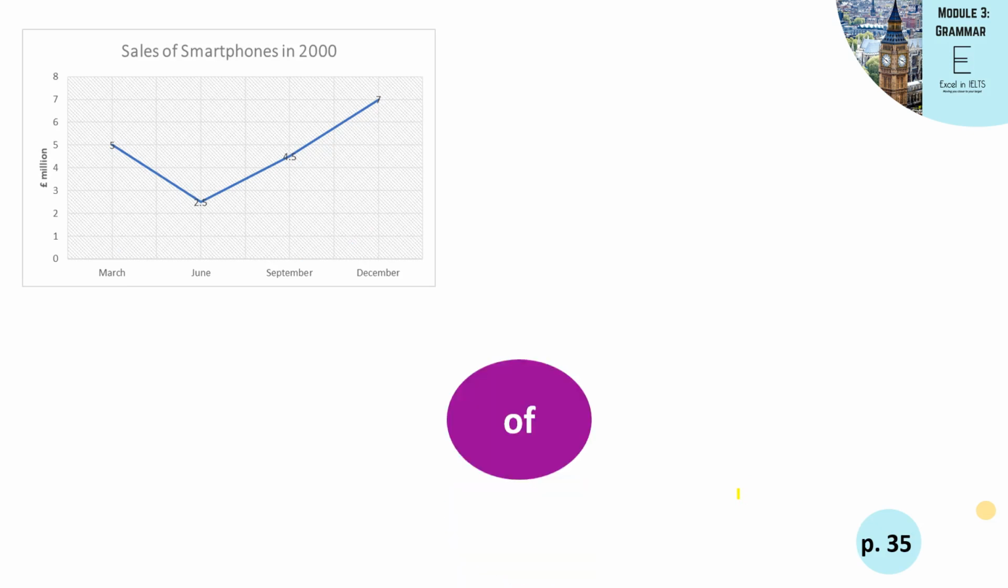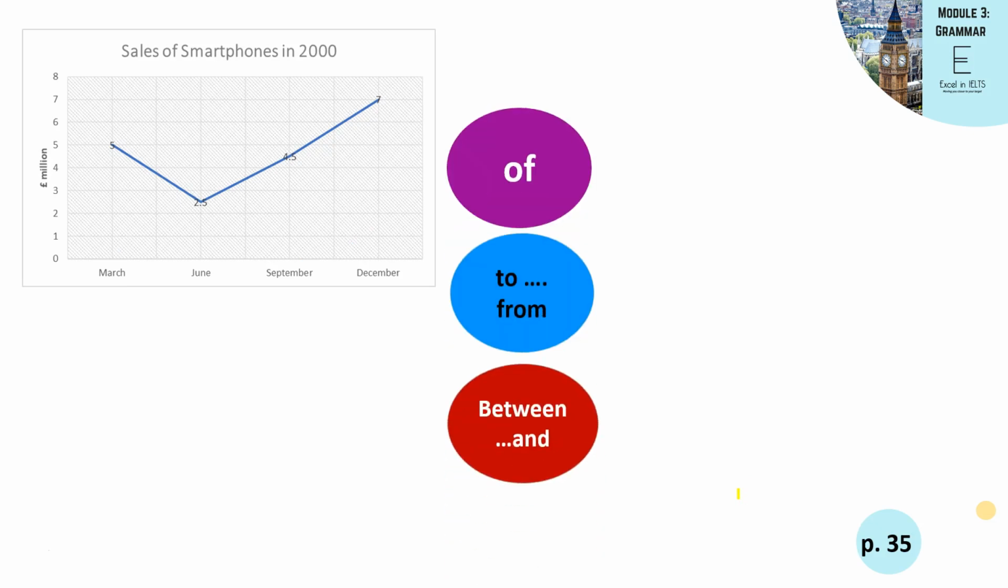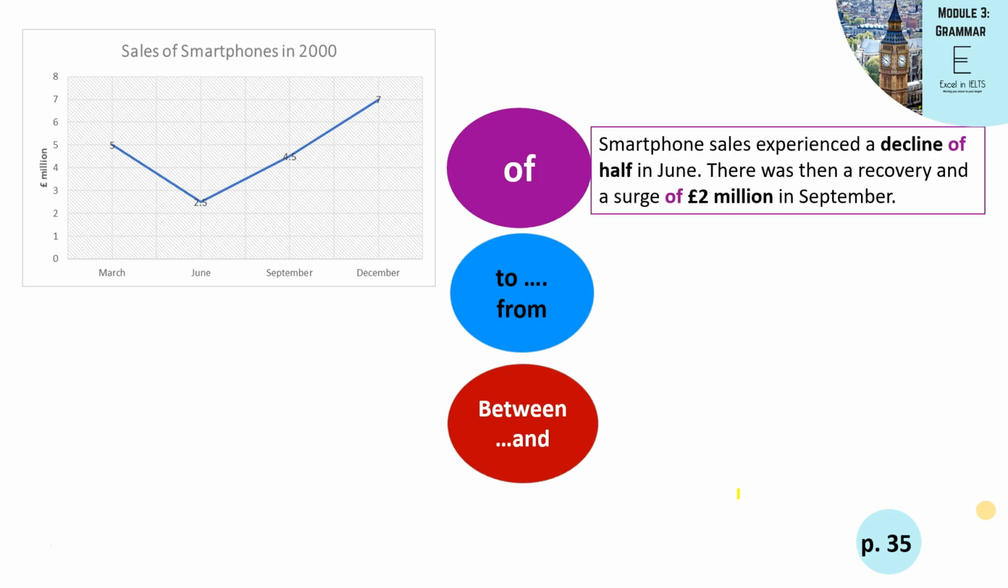Let's have a look at more prepositions: of, to and from, and between and. So, of. Smartphone sales experienced a decline of half in June. There was then a recovery and a surge of £2 million in September. If you've noticed, these sentences are exactly the same as the previous sentences, but there is a difference. That is where we're using of instead of by. Can you figure out why we are using of and not by?